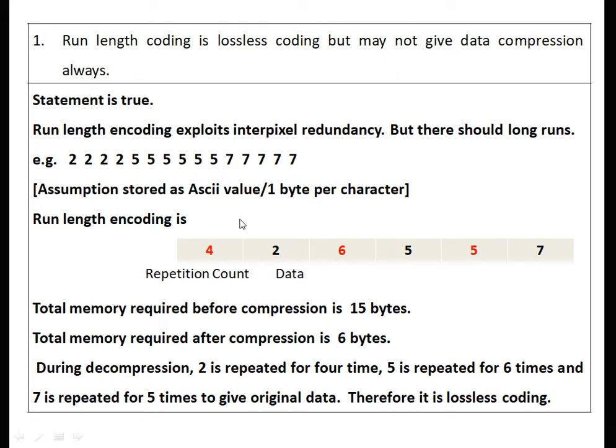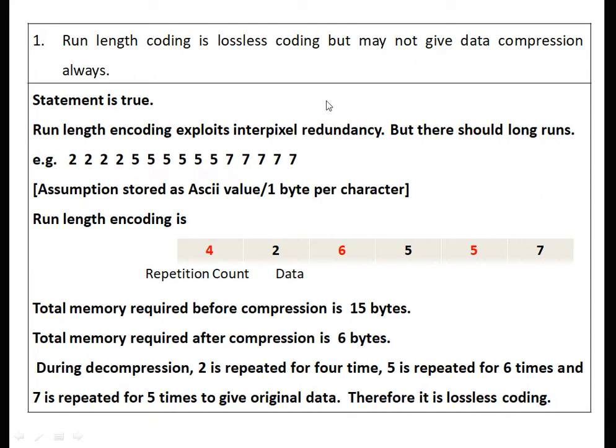During decompression, it is lossless encoding. Why? Because during decompression, we are just converting this data into this data by 2 is repeated for 4 times, 5 is repeated for 6 times and 7 is repeated for 5 times. Therefore, we will get original data after decompression. Therefore, it is a lossless coding and it is giving compression in this case.